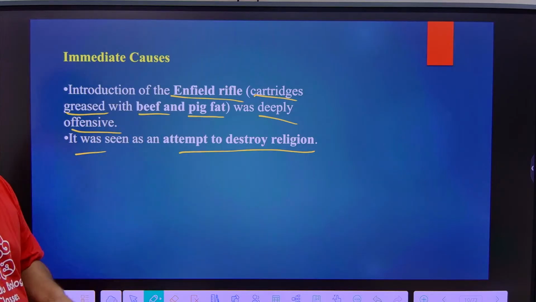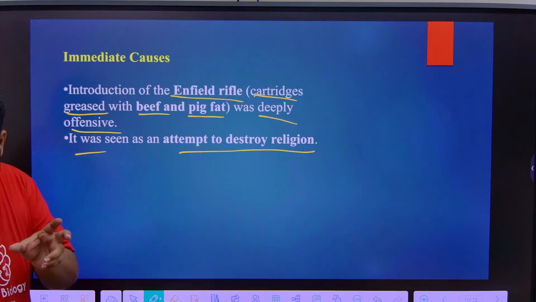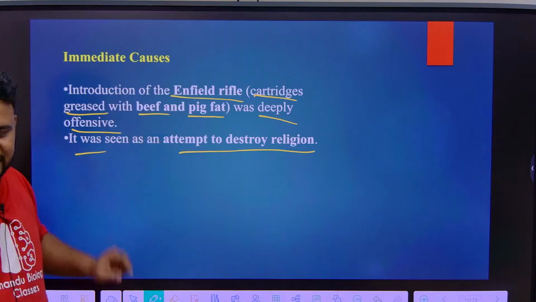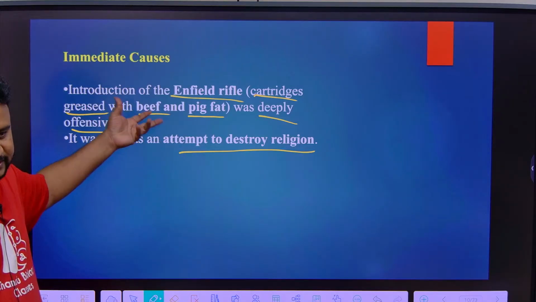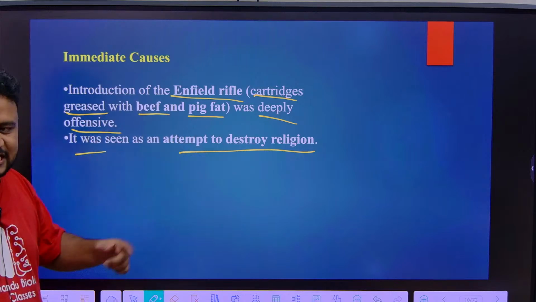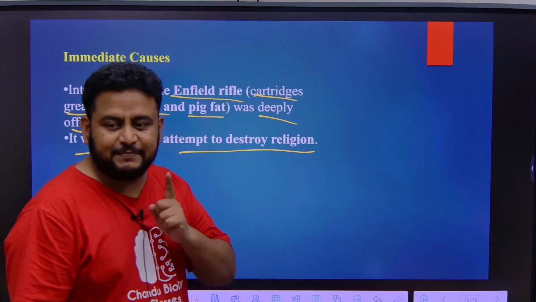The immediate cause was the introduction of the Enfield rifle. This rifle had cartridges greased with beef and pig fat. Beef is cow meat, cow fat. That is the meaning of beef and pig fat being deeply offensive. It was directly hurting the religious sentiments. So this was the immediate reason.